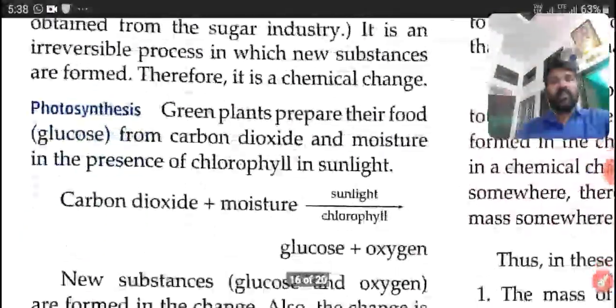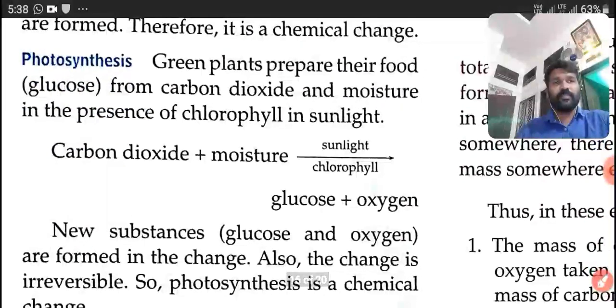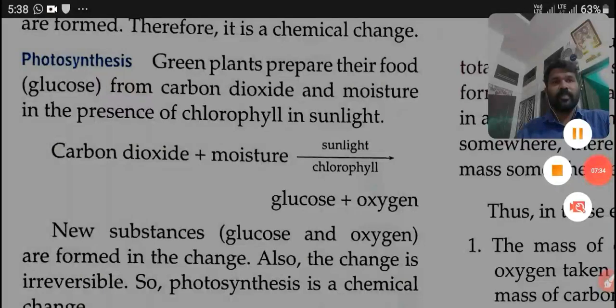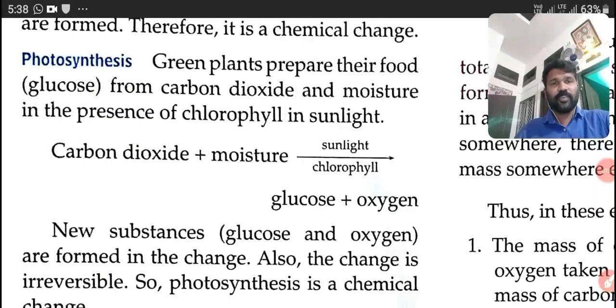Now, another chemical change, that is photosynthesis. This portion will be discussed in tomorrow's session. Wait for the next video.